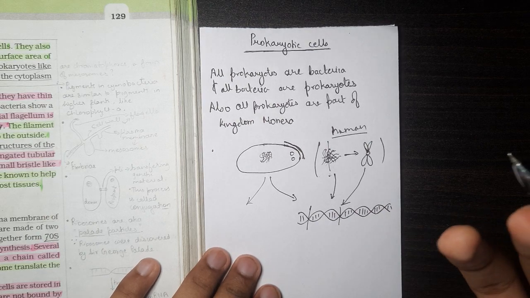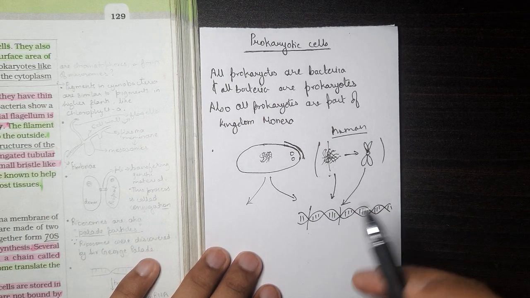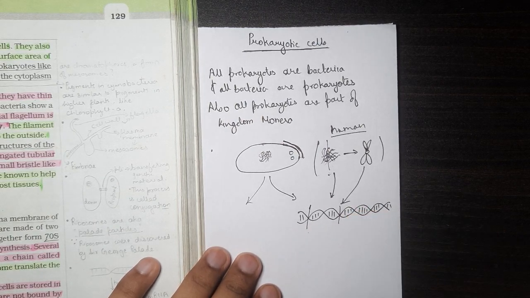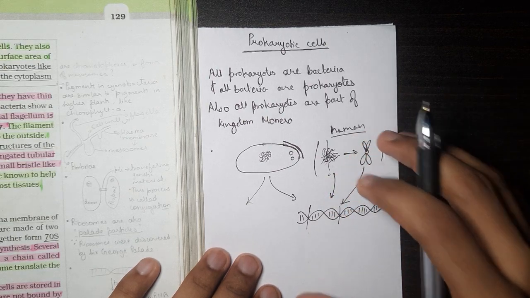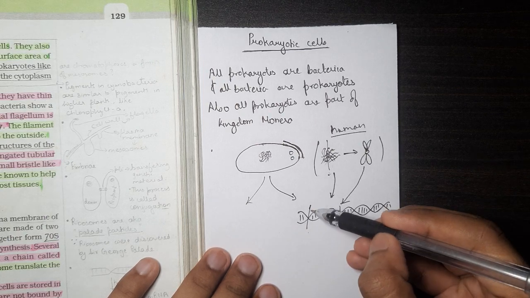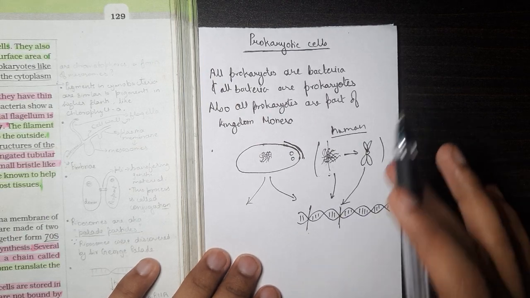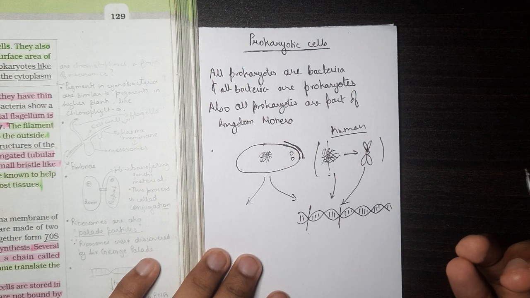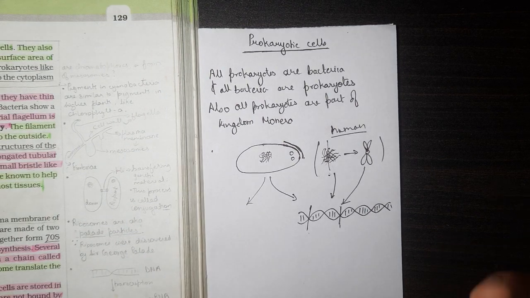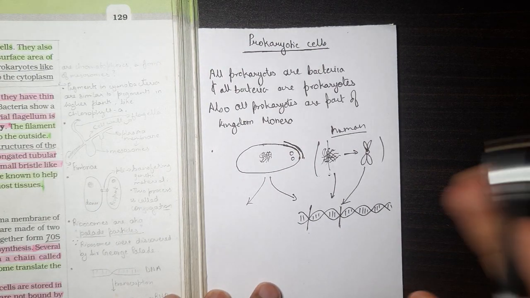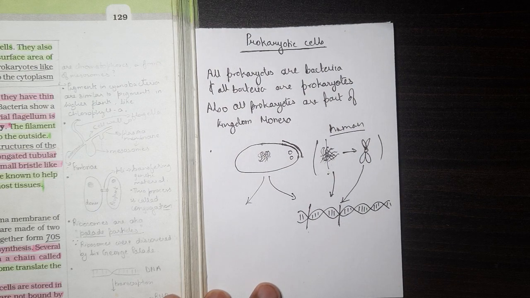Now, what is a gene? You have to understand what a gene is. A gene is a segment of DNA which codes for a particular character in an organism. If this segment of DNA is coding for something in the organism, it can be anything, an enzyme, or the formation of any type of cell, but it should be something. If this segment of DNA is coding for something in the living organism, then that segment is called a gene.